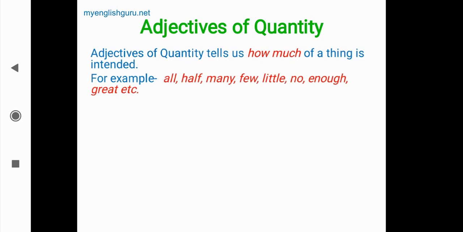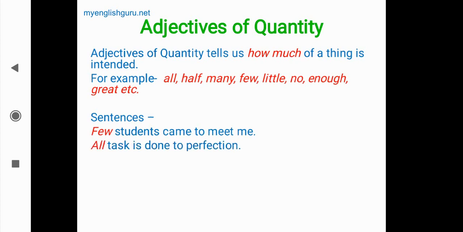We'll see sentences now. Few students came to meet me. Here few students are there, but how many students? There are few students. We do not know the exact number, but it tells the quantity. Yes, a certain number will be there in few. So here few is an adjective. All tasks are done to perfection. Task is a noun. How many tasks? All tasks. So it is adjective of quantity.